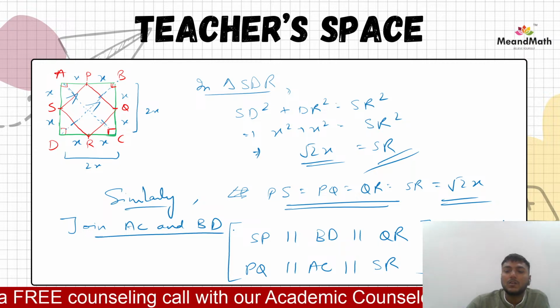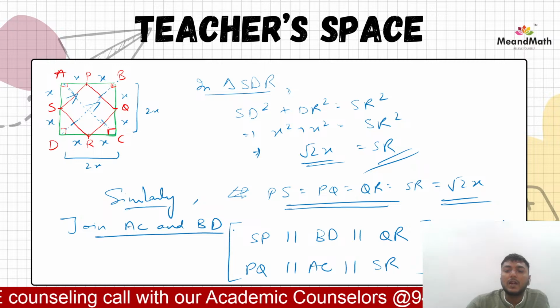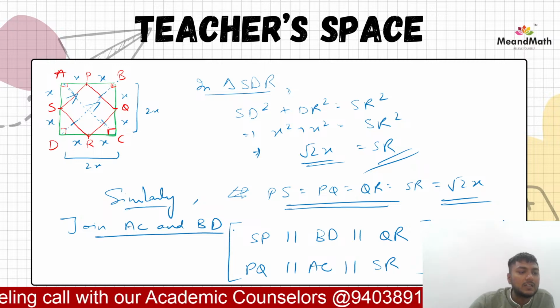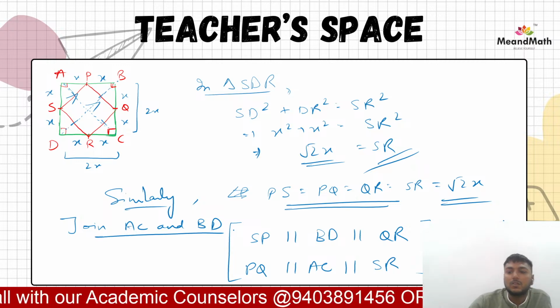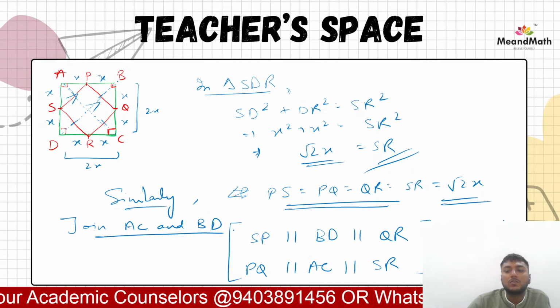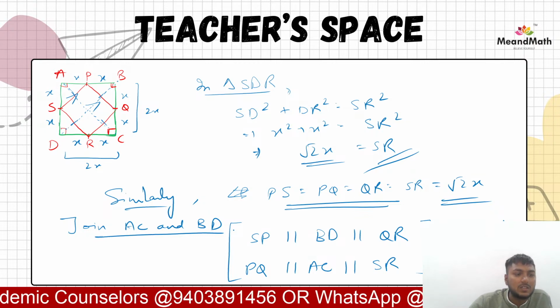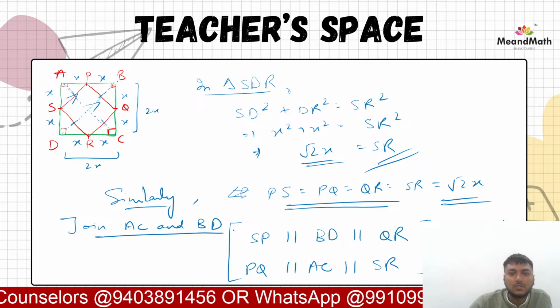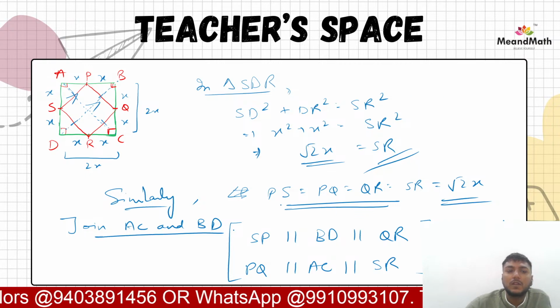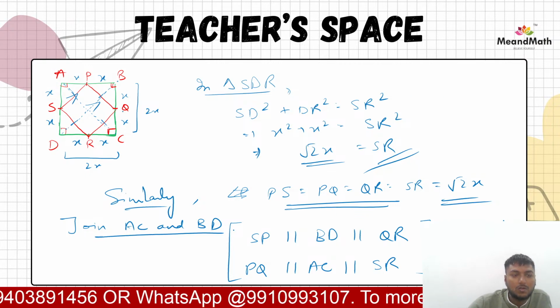Yes or no? The line joining the midpoints of two sides of a triangle is parallel to the third side, right? So we could also have proved the rhombus using the midpoint theorem.